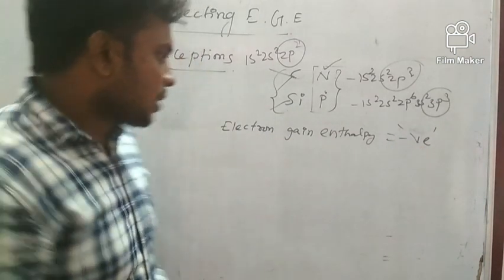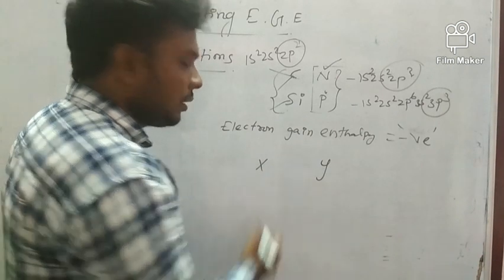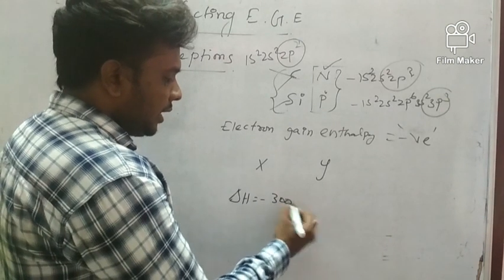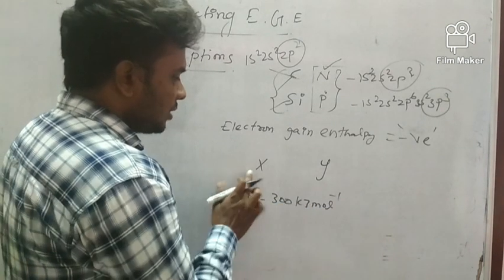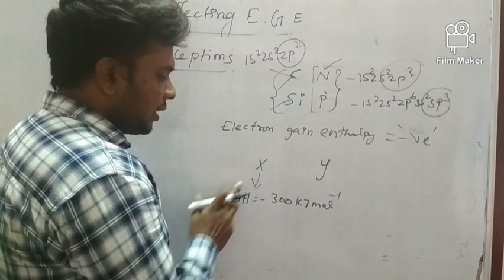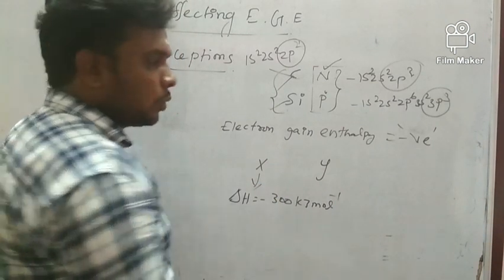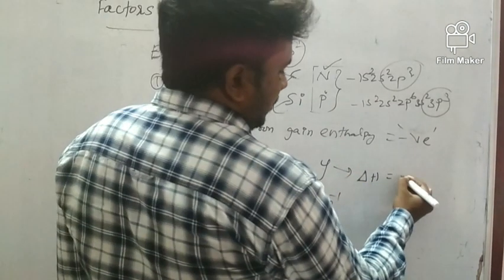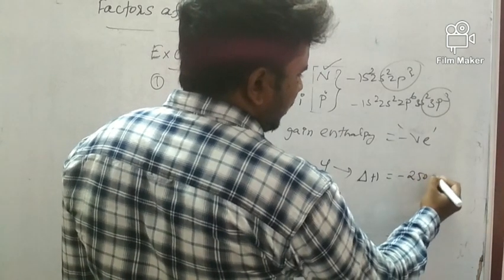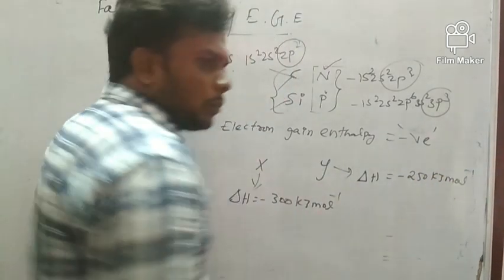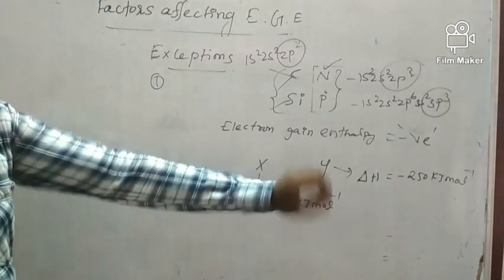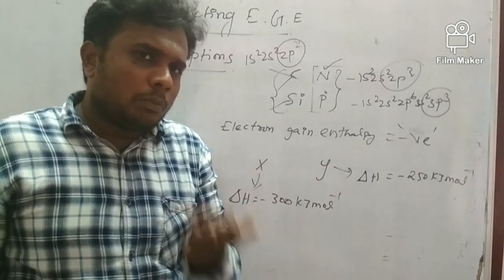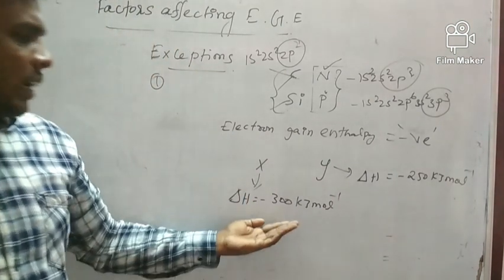Suppose two atoms, X and Y, are there. Suppose the electron gain enthalpy of X is delta H equal to minus 300 kilojoule per mole, and the electron gain enthalpy of Y is delta H equal to minus 250 kilojoule per mole. Which has more electron gain enthalpy? The atom which has the more powerful nucleus will have the more negative value.